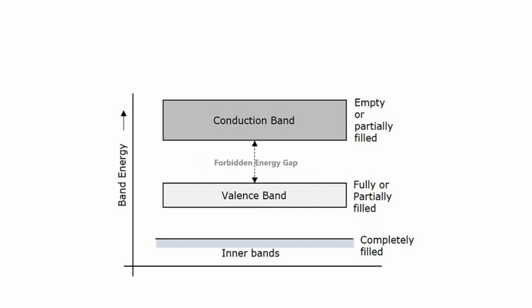Here three bands are present: inner band, valence band and conduction band. The inner band is closest to the nucleus and it's completely filled with electrons. Next is the valence band, which is far away from the nucleus and it's fully or partially filled with electrons. Next is the conduction band, which is empty or partially filled. And this is the gap between the valence band and conduction band, that is the forbidden energy gap. The electrons can travel across this gap, from the valence band to the conduction band.